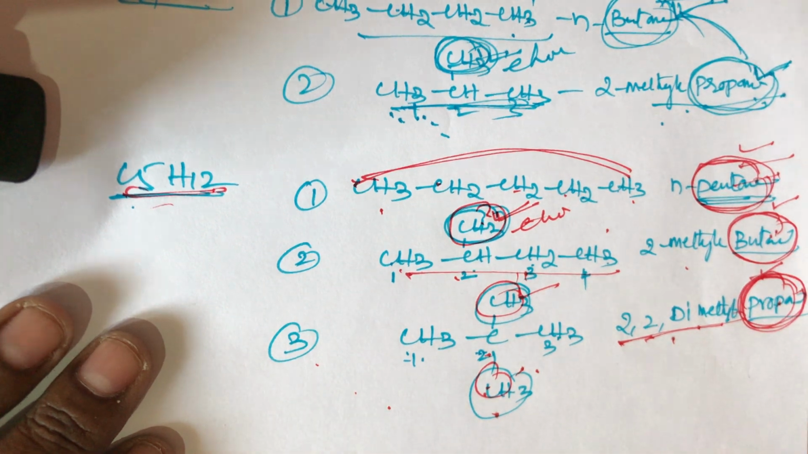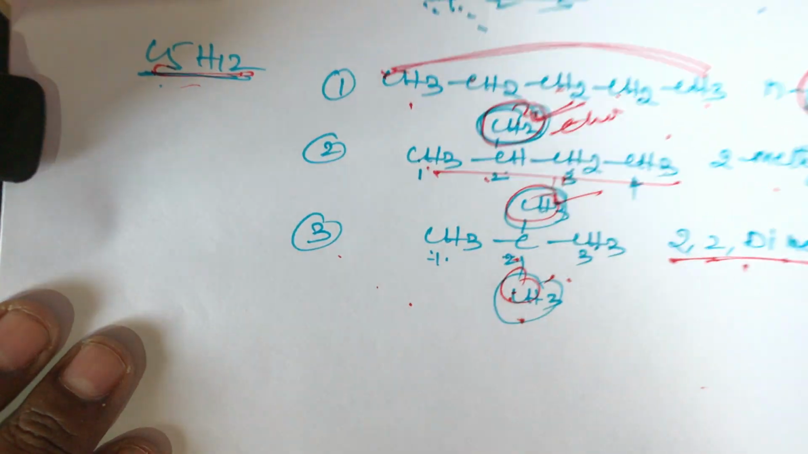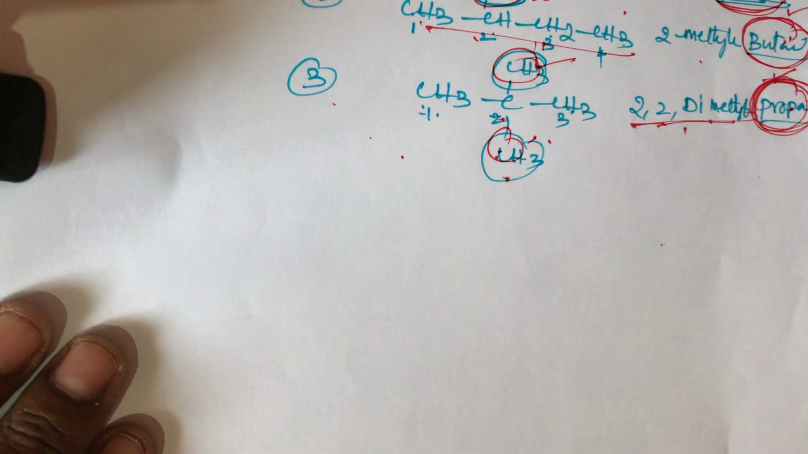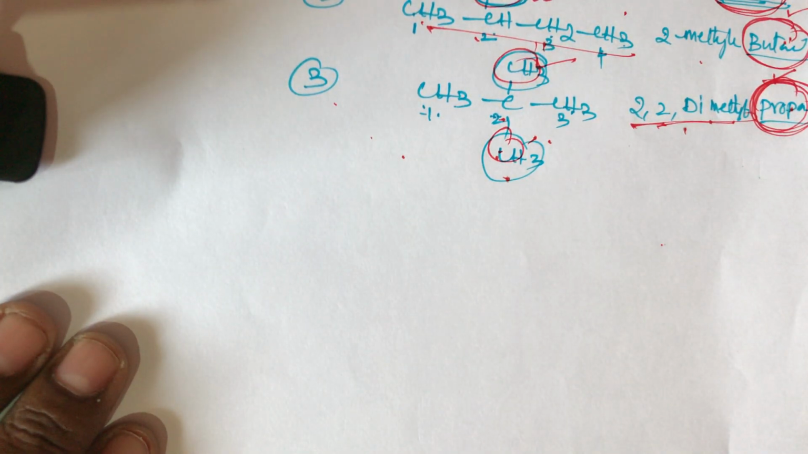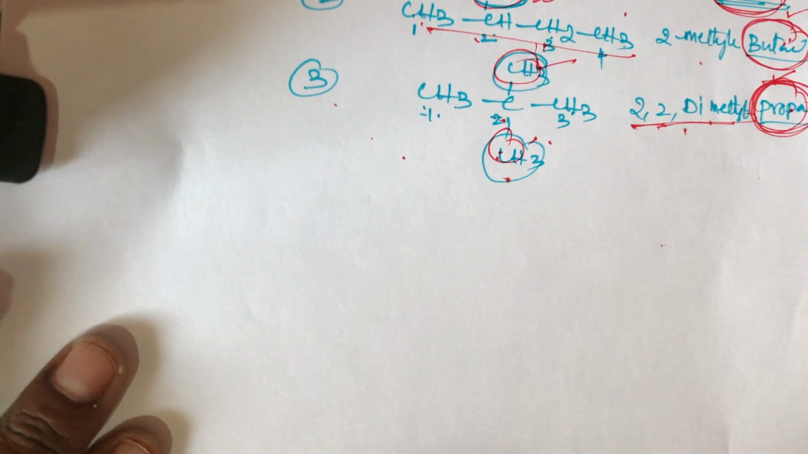2,2-dimethylpropane. These are the important simple tricks, students, to identify whether a compound exhibits chain isomerism or not. So simply remember, the mother name should be different. I will give one more example.